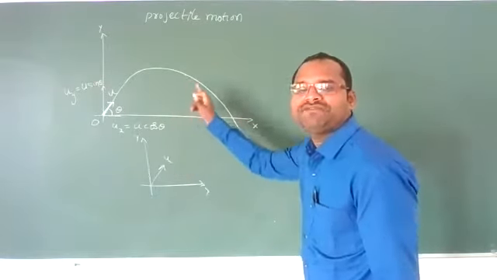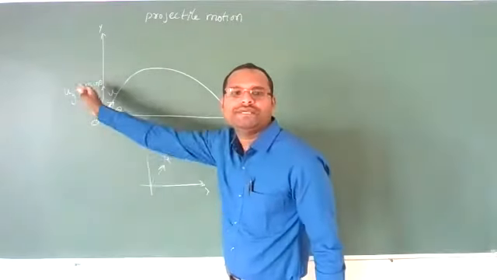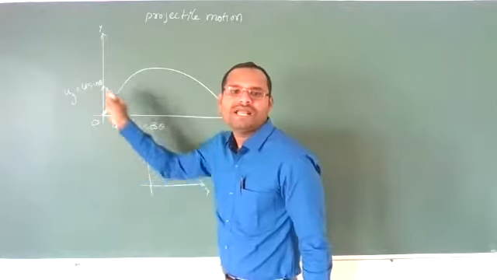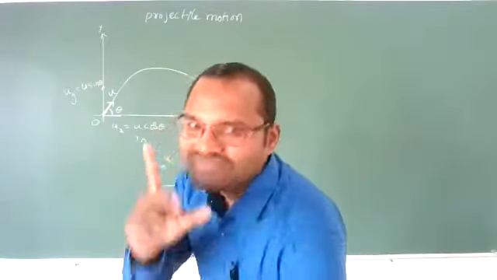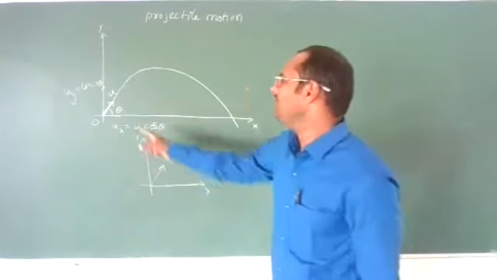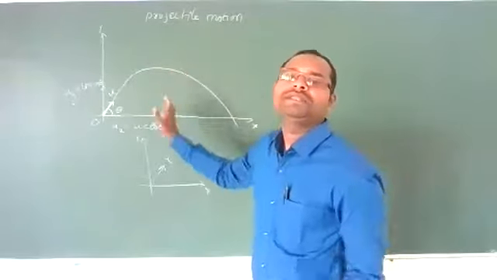So it is moving under the effect of gravity, and its velocities are ux and uy. ux is nothing but u cos theta, and uy is nothing but u sin theta. Clear? One very important point here is, whenever a body or particle or object is thrown, then if